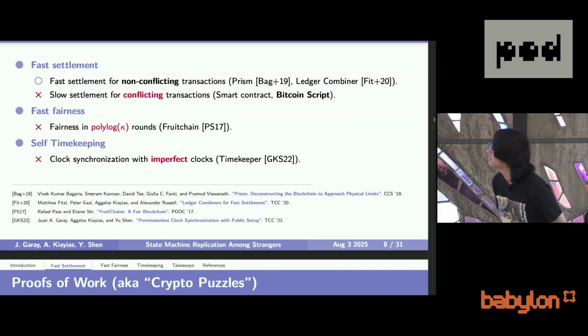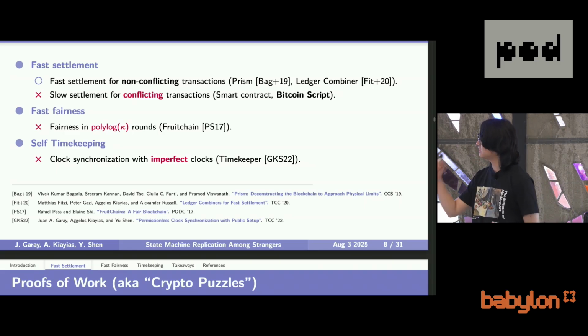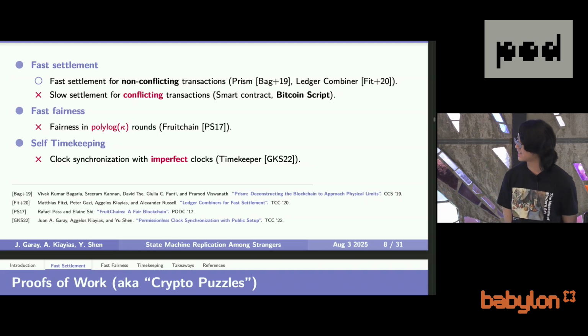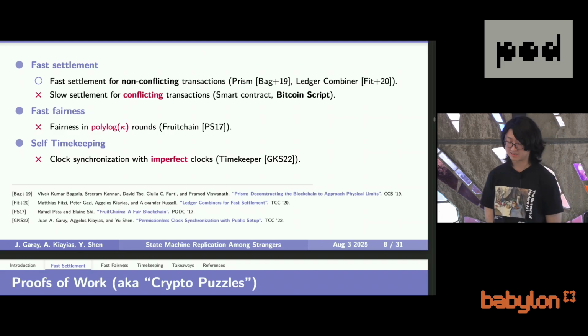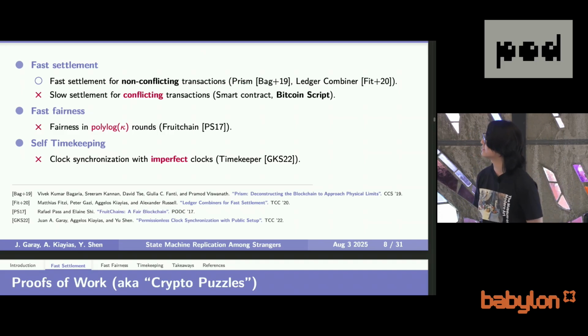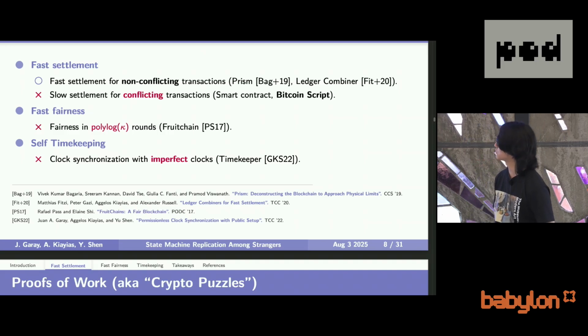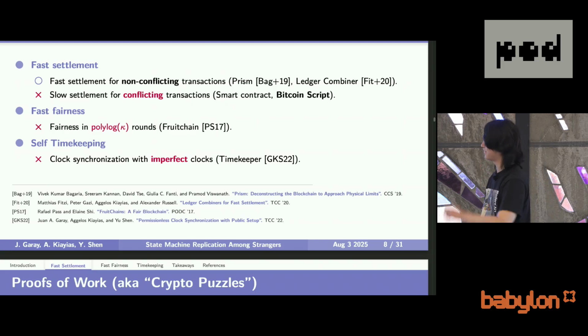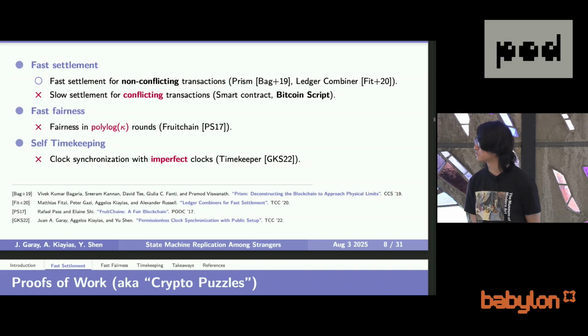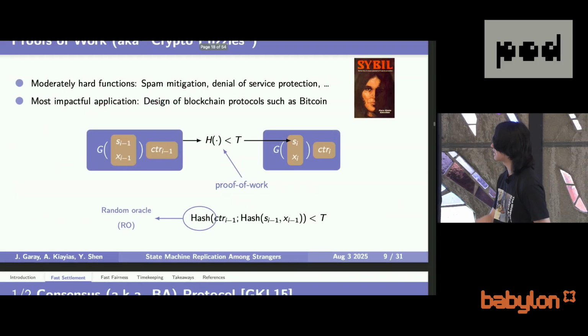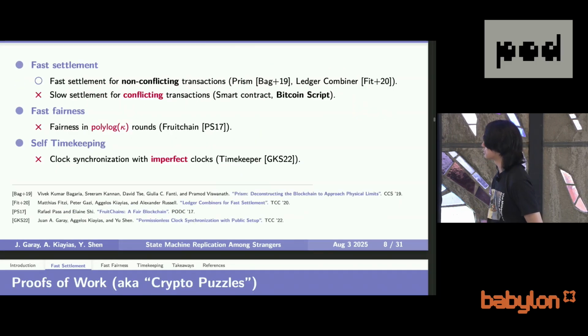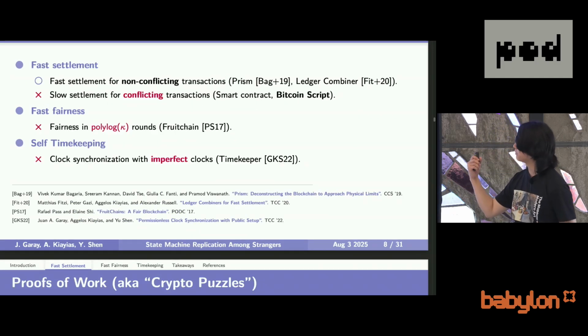And the second property is fast fairness. There is indeed a blockchain protocol called FruitChain that can achieve fairness, but again, in super logarithmic time. And for self-timekeeping, I have to say it's quite unexplored. We published a paper a few years ago at TCC trying to do permissionless clock synchronization. But the problem is that it's not in the most natural model, namely the drifting clock model, which I will talk about very soon.